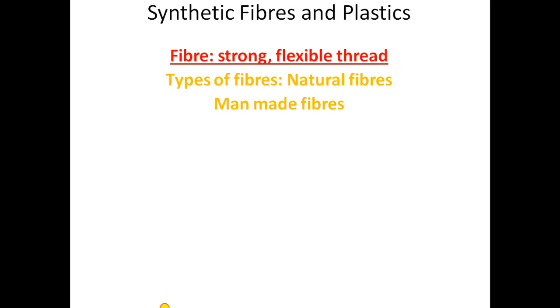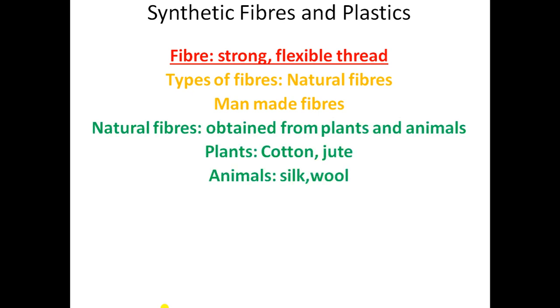Okay, so let us start with the first fiber, that is natural fibers. As you know, fibers can be obtained from plants and animals, like cotton fiber, obtained from what? Cotton plant. Jute fiber is obtained from the jute plant. Linen fiber is made up of the stalks of the flax plant.